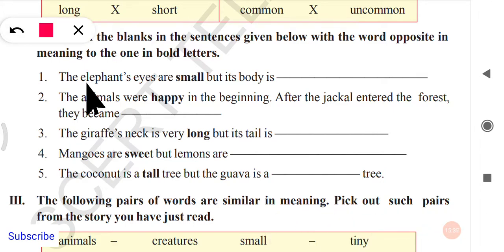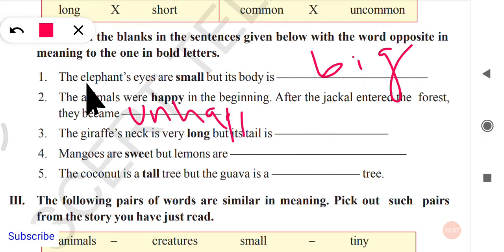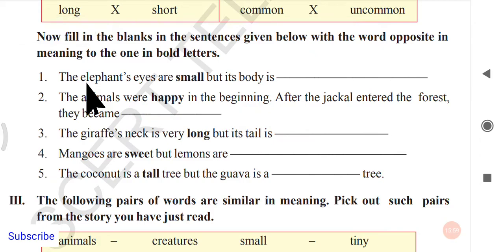The elephant's eyes are small, but its body is what? Its body is big. Okay. Next, the animals were happy in the second one. The animals were happy in the evening. After the jackal entered the forest, they became unhappy. You can just put un instead of writing the whole thing. You can just put unhappy. Okay, let me write it. Unhappy. Okay. Next one.